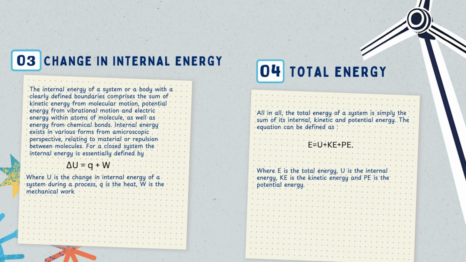The third equation is the change in internal energy, which can be expressed as delta U equal to Q plus W, where U is the change in internal energy of a system during a process, Q is the heat, and W is the mechanical work. Last but not least is the total energy equation, which is E equal to U plus KE plus PE, where it totals up all of the energy in the system.